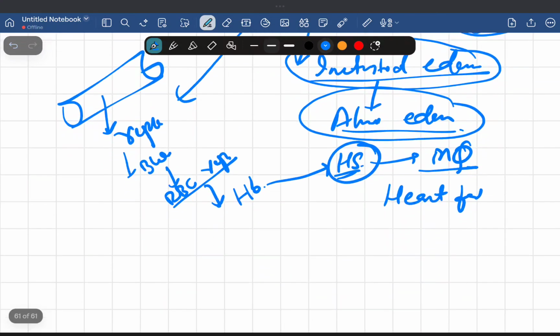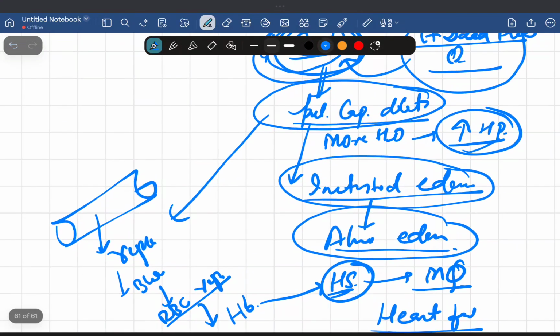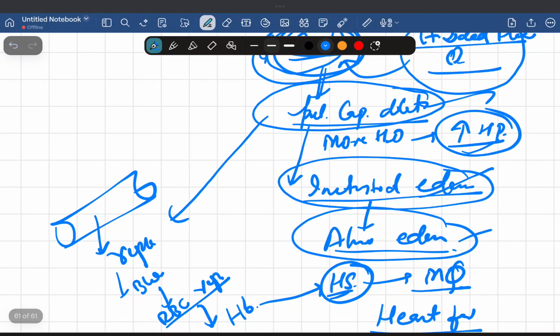Now these heart failure cells give the appearance of what? They give a brown appearance to the lungs. So that's why in chronic venous congestion of the lungs there is a brown appearance of the lungs. Okay, so these three points are the hallmarks of chronic venous congestion of the lungs.